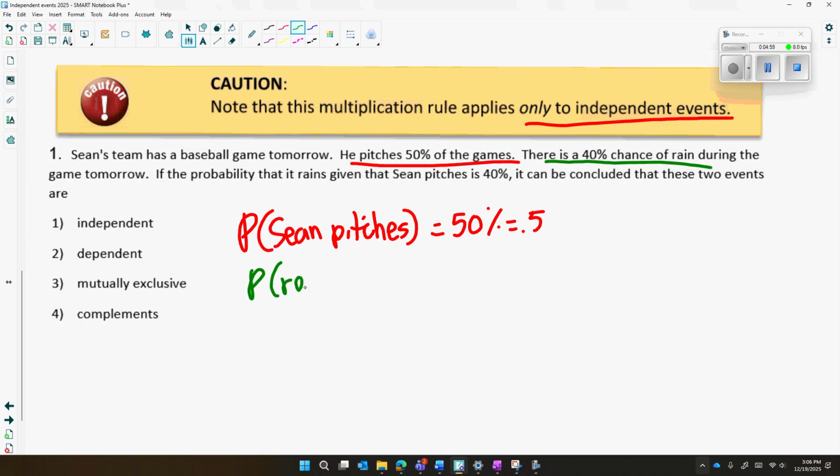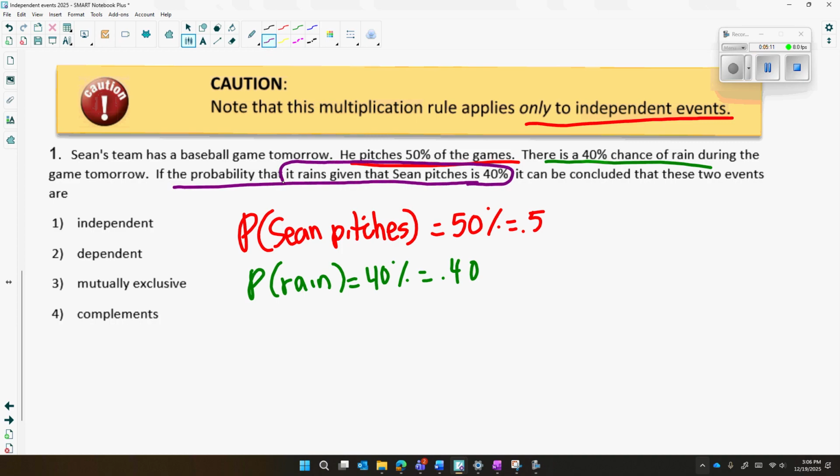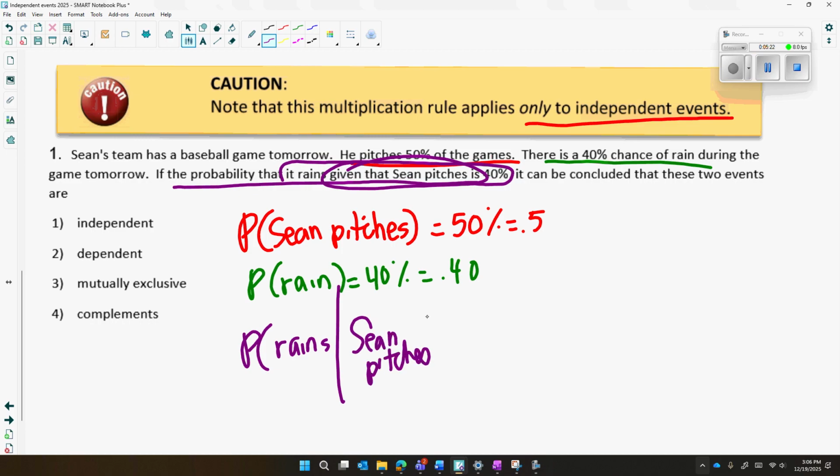So the probability of rain is 40% or 0.4. Now, it says the probability that it rains given that Sean pitches is 0.4. So the probability it rains given Sean pitches, slash given Sean pitches, is 0.4 or 40%. Then these events are...